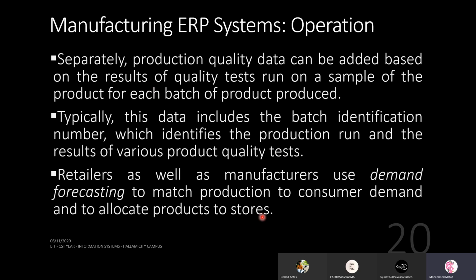Maybe after 10 items pass, you generate a record. Then you take those batches and decide how much has been produced. Retailers as well as manufacturers use demand forecasting to match production to consumer demand and to allocate products to stores. So they use a different thing called demand forecasting to do the same thing in SCM.